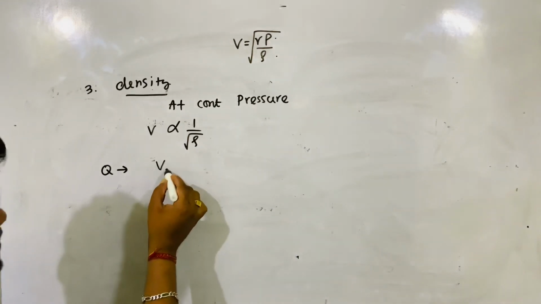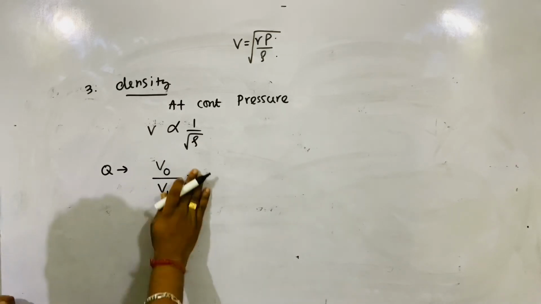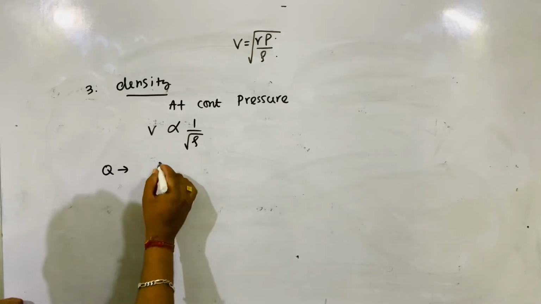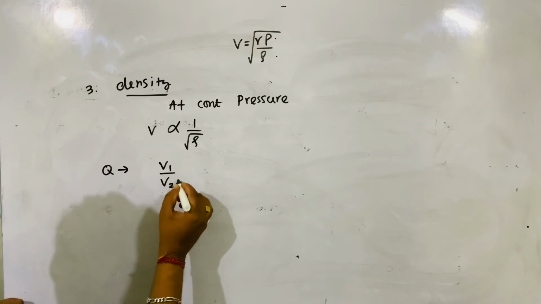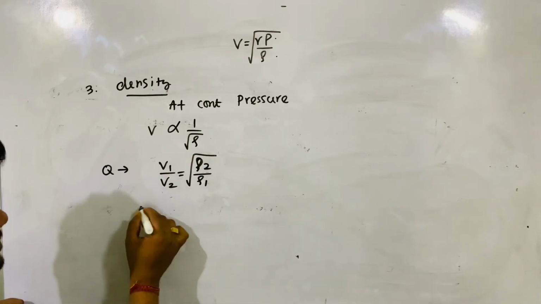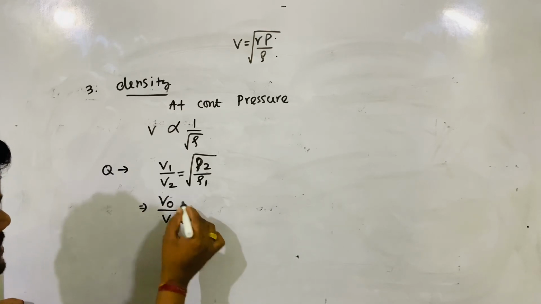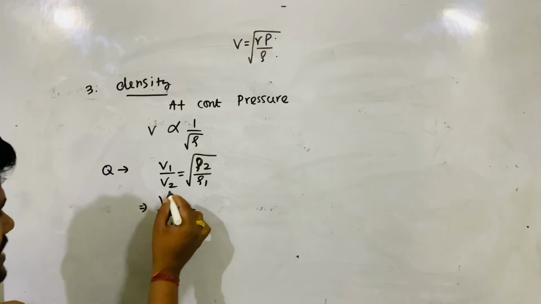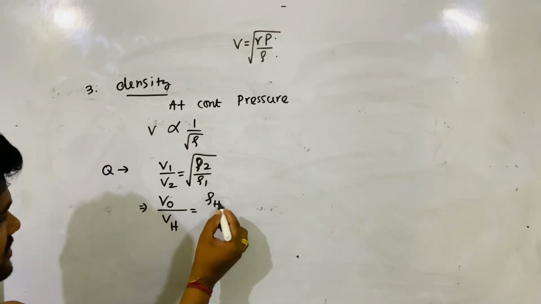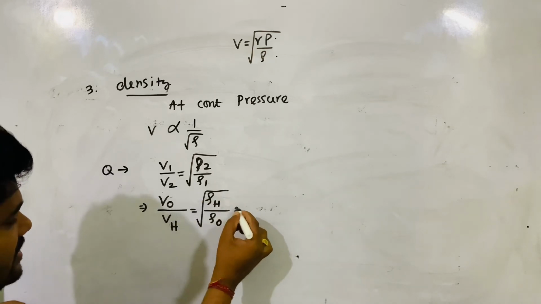So velocity of oxygen by velocity of hydrogen. I am writing the formula here as V inversely proportional to root rho. So V1 by V2 is equal to root over rho 2 by rho 1. I am taking oxygen as 1, hydrogen as 2. So this is density of hydrogen divided by density of oxygen.